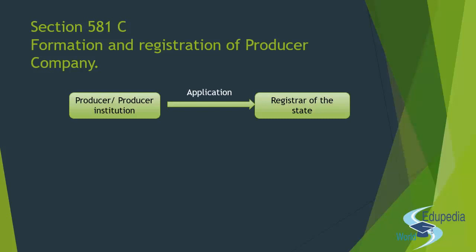So the producer company is governed by Part 9A of the Companies Act 1956, right? Once the registrar checks these conditions and is satisfied that the producers who have made the application fulfill these conditions appropriately, they will issue the certificate of incorporation, right? And it will be issued only after the satisfaction of the registrar.